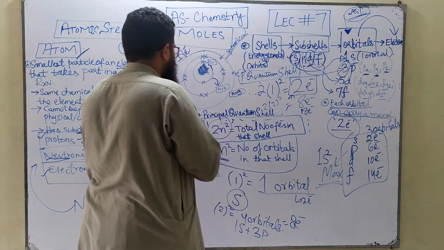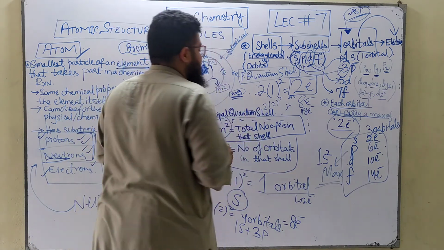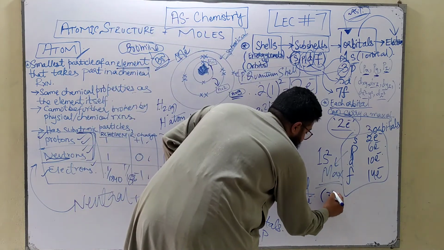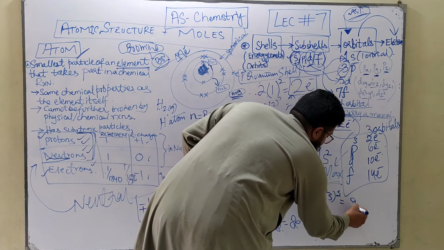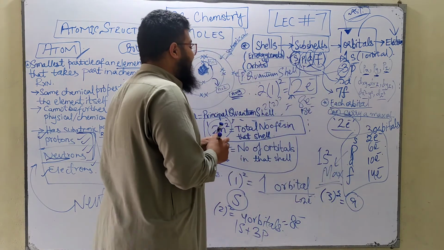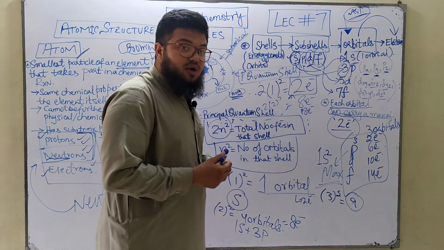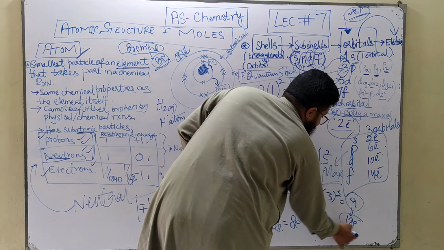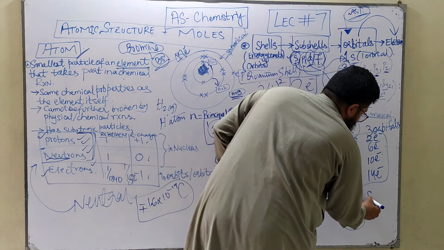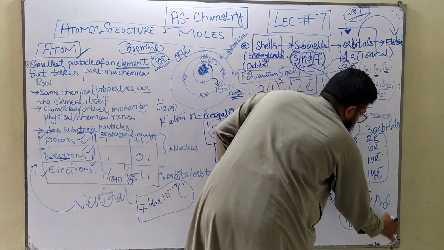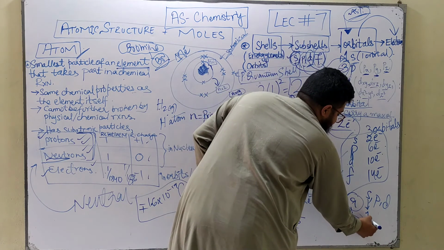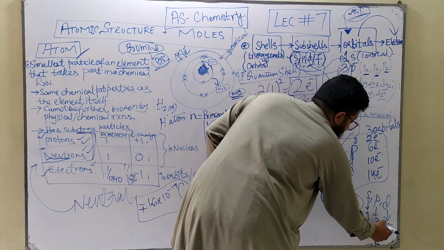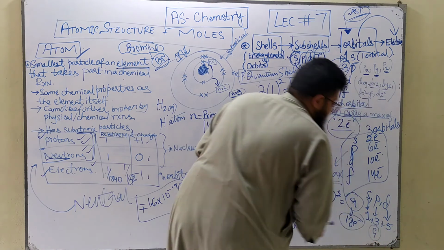Similarly, if we go on to the third shell, the number of orbitals that we would have is going to be 3 squared. And 3 squared means 9 orbitals. So 9 orbitals mean how many electrons? We've got 18 electrons in there. The 9 orbitals that we would have include the s orbital, the p orbital and the d orbital. 1 orbital from the s subshell, 3 orbitals from the p subshell and 5 orbitals from the d subshell. When you add them, you'll get a total of 9.